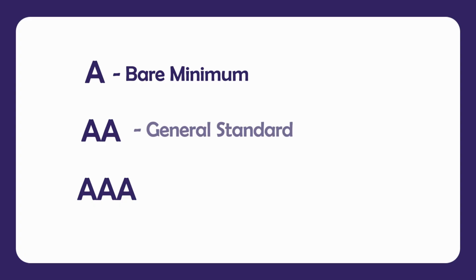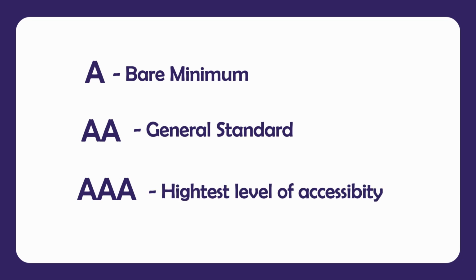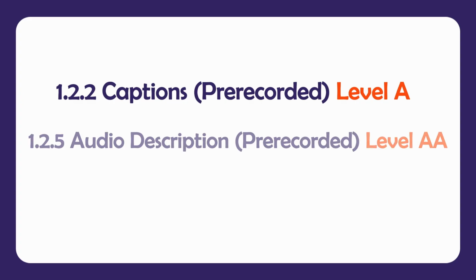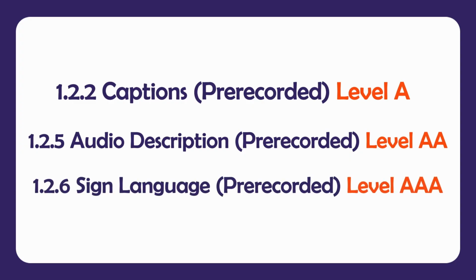I think of A as the bare minimum, AA as a general standard as it is the one most often required by law, and AAA as the highest level of accessibility. However, it's not possible for every website to meet it, thus it's not required. Let's compare 3 similar guidelines with different levels of conformance. 1.2.2 requires captions in all pre-recorded video and audio content. 1.2.5 requires audio descriptions on all pre-recorded video content. And 1.2.6 requires sign language interpretation for all pre-recorded audio or video content.